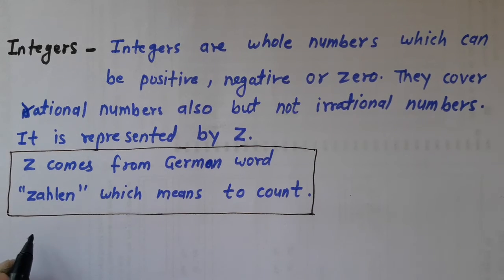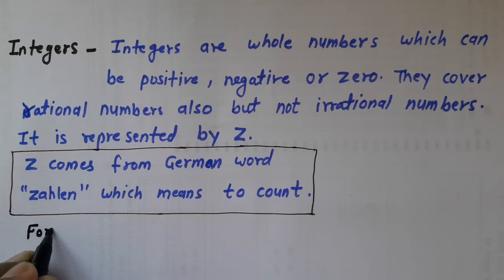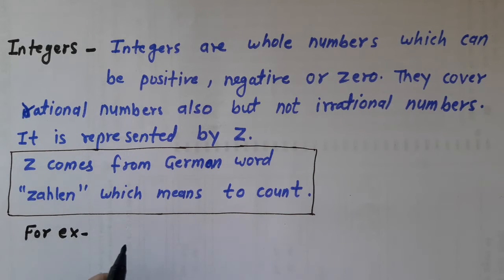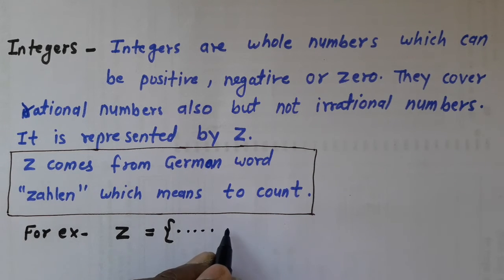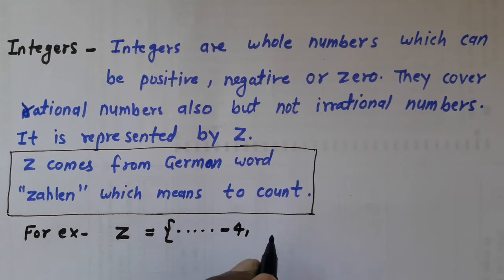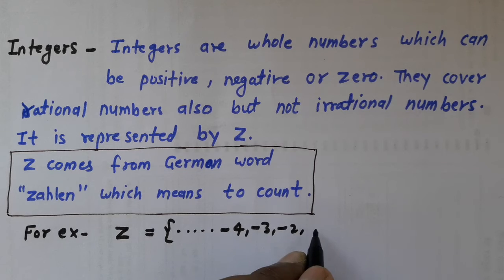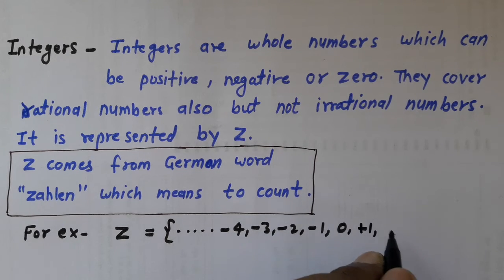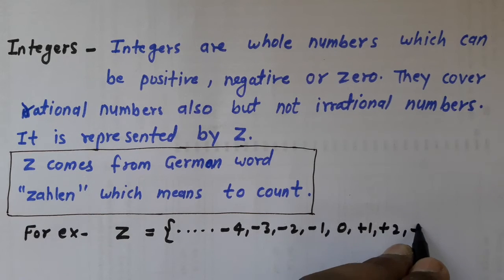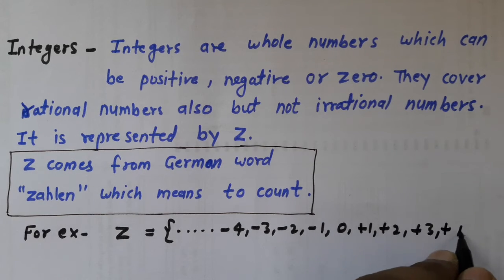For example, the set of all integers will be equal to ..., minus 4, minus 3, minus 2, minus 1, 0, plus 1, plus 2, plus 3, plus 4, up to infinity.